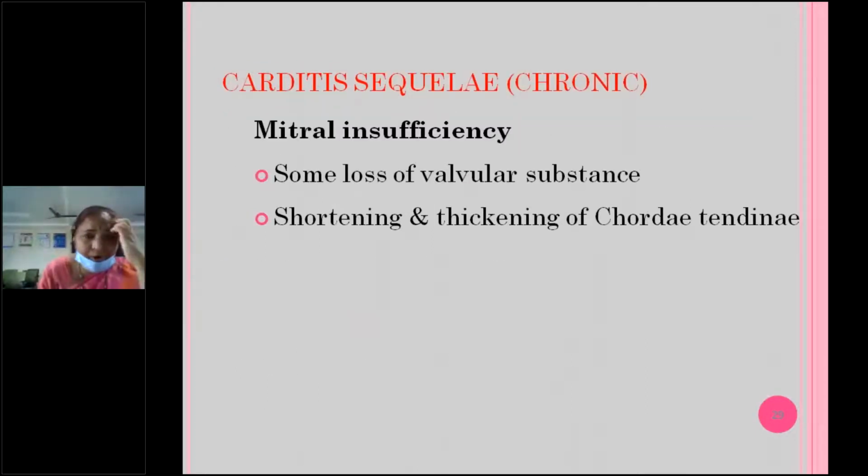And coming to the chronic sequelae of carditis, the most common sequela is mitral insufficiency. That's why in the pediatric age group with rheumatic fever associated rheumatic heart disease, we will see more cases of MR, that is mitral regurgitation or mitral insufficiency. Usually some loss of valvular substance and shortening and thickening of the chordae tendineae leads to mitral insufficiency. Later, as the years go by, then they will